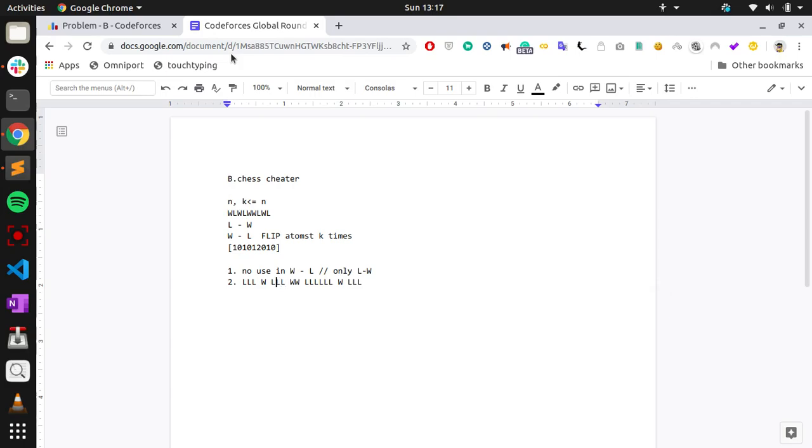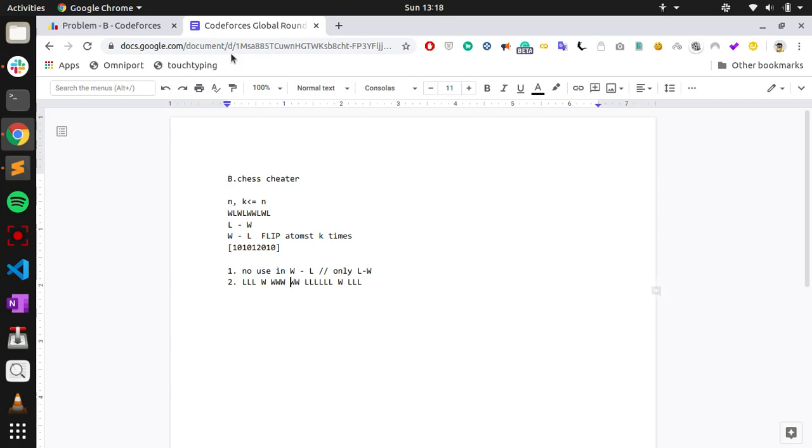Because if you make L to W right next to any of the W's, you will get the 2 points. Similarly, if you make it W here, you will get 2 points. Once you fill in between two W's, let's suppose there are 3 L's. Changing the first L to W, we got 2 points. L to W, we got 2 points. Again the third L to W we got 2 points. And for the next W, because of the previous W it got 2 points. Initially the score was 1, but because of that we got 2 points.